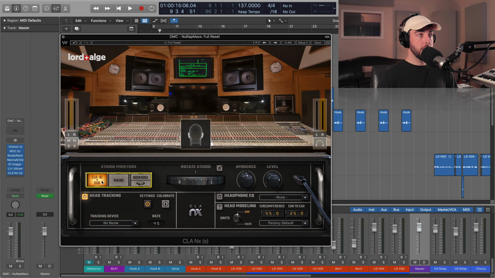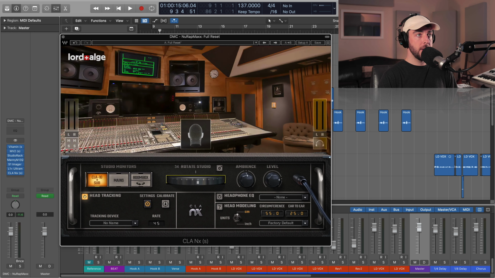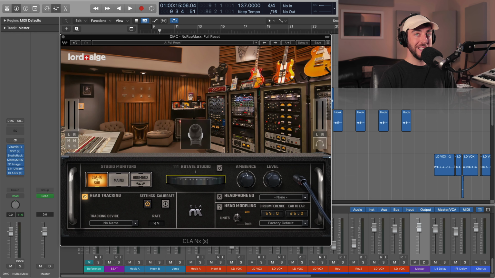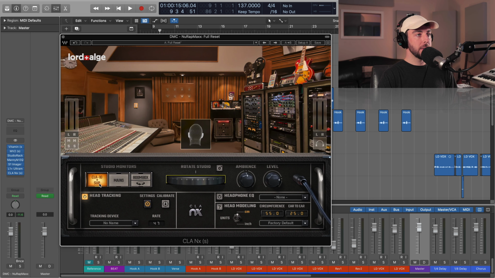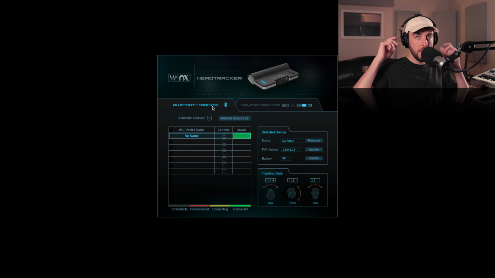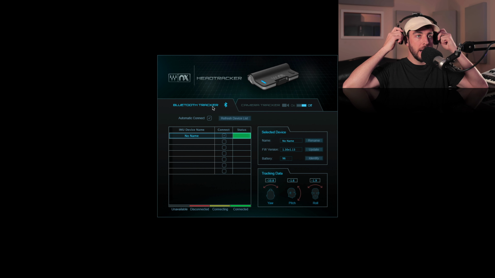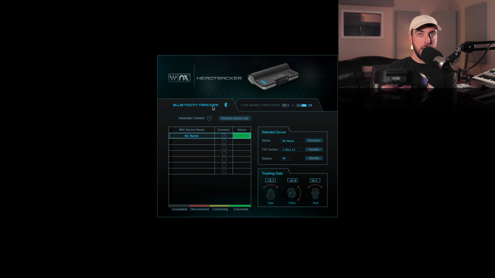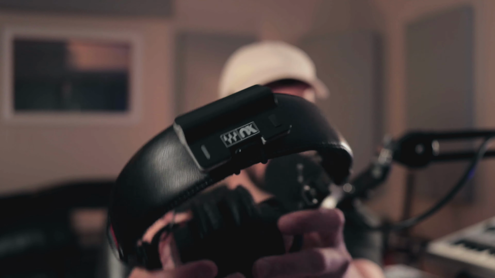Before we check out all the different monitoring options we have and just hear what it's like to be in MixLA through NX, we need to go ahead and do a little bit of setup. And you're going to see we have two options. We can utilize a Bluetooth tracker, which is a little device that you see. I've got it right here on top of my MDR 7506 headphones. But once you place that there, then we can just connect that, and you can utilize any headphones and it will be able to track your head movements and follow along, but that's not required.